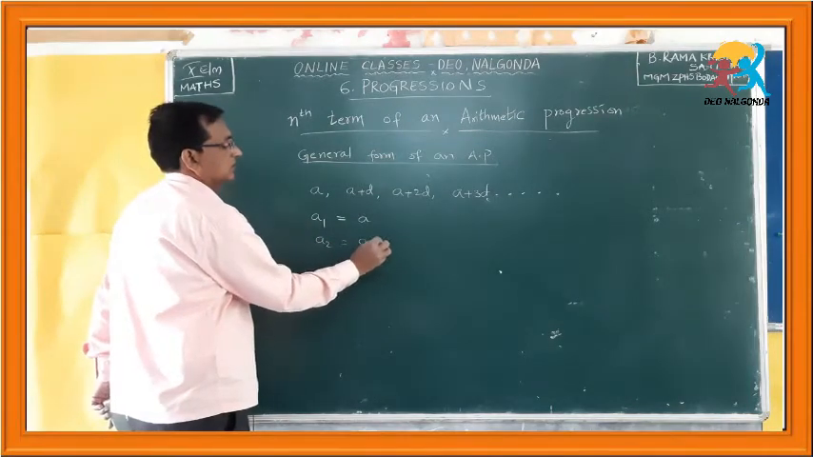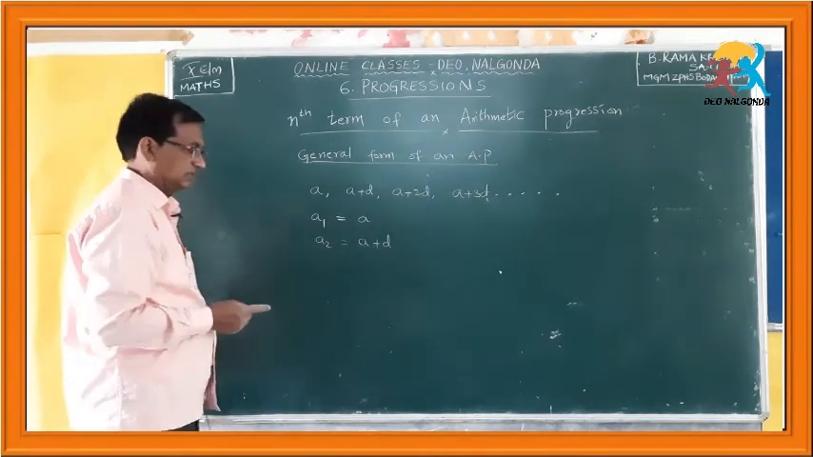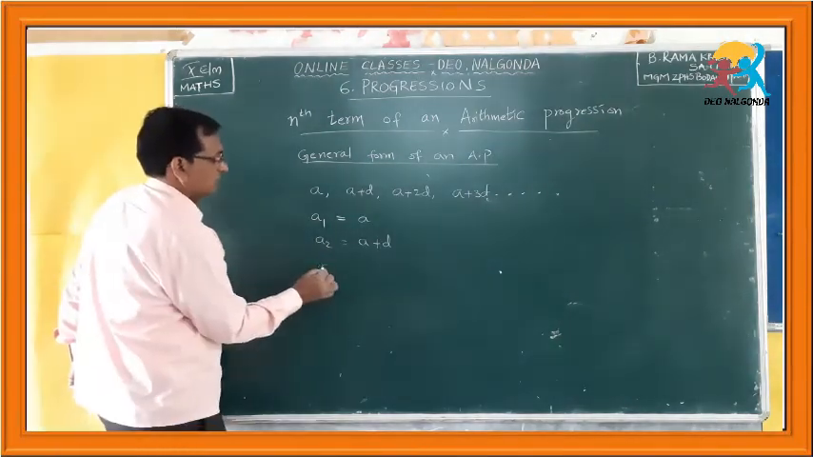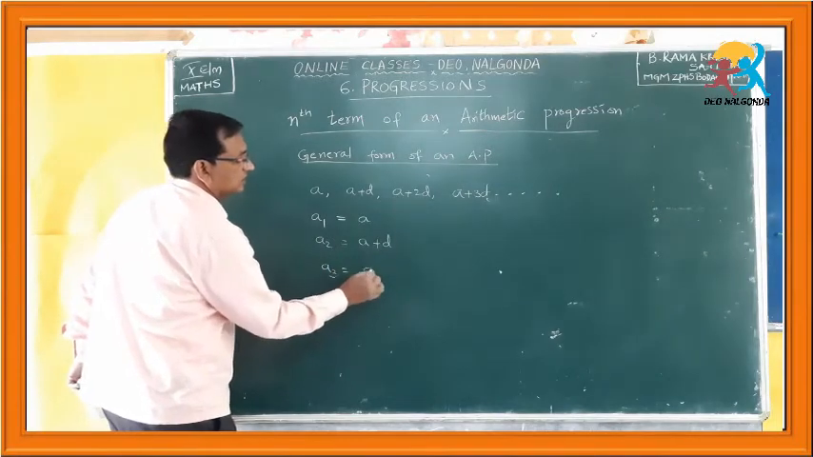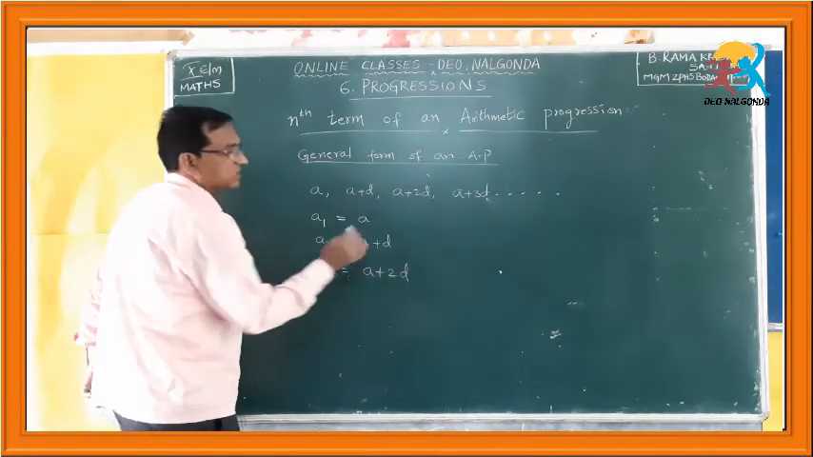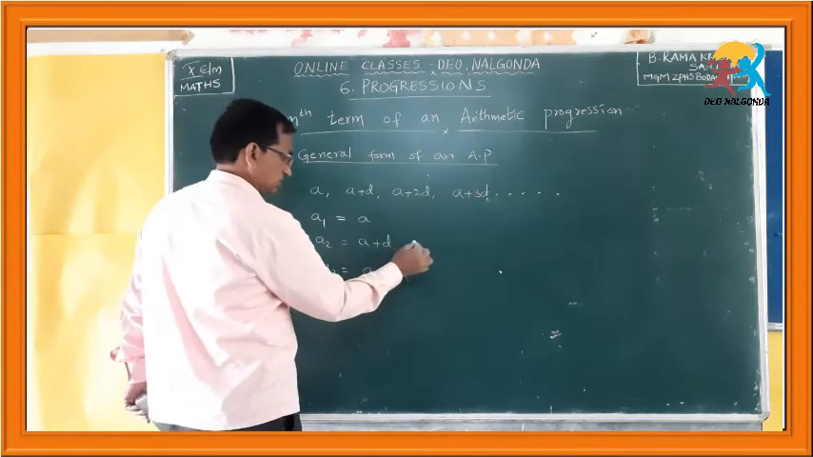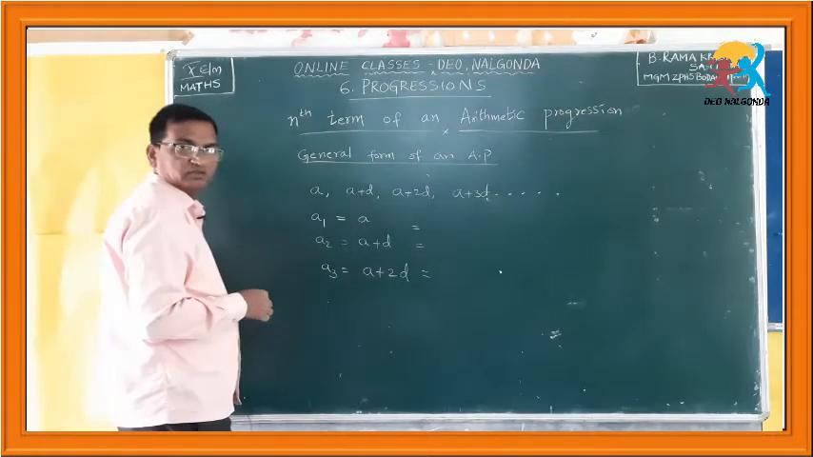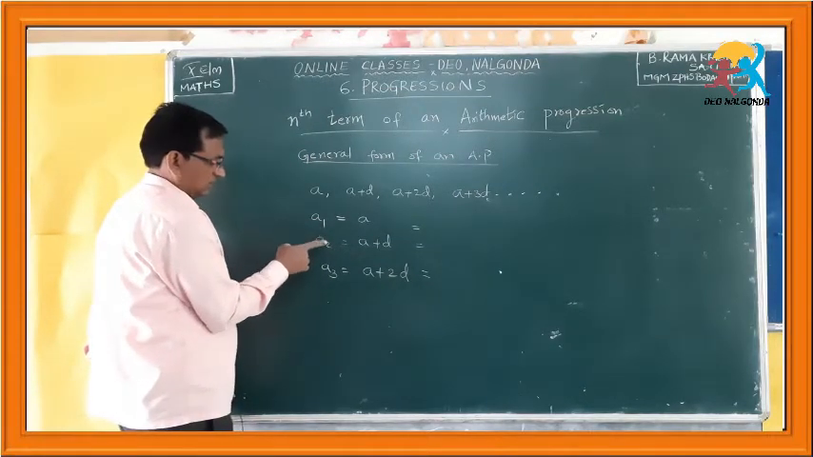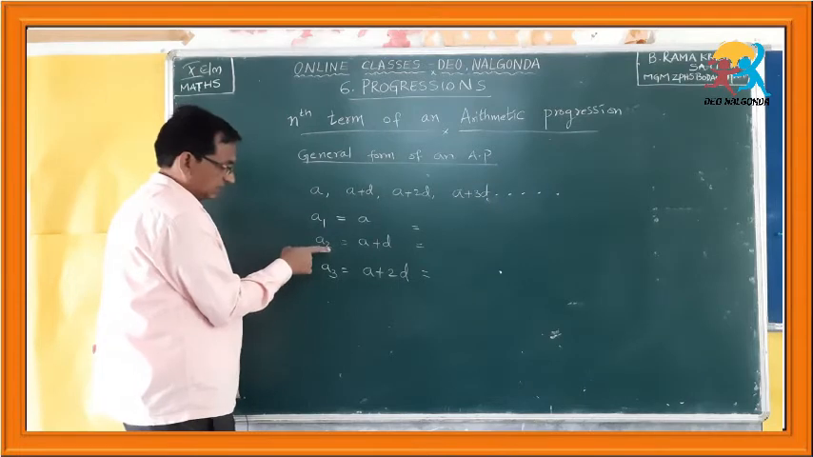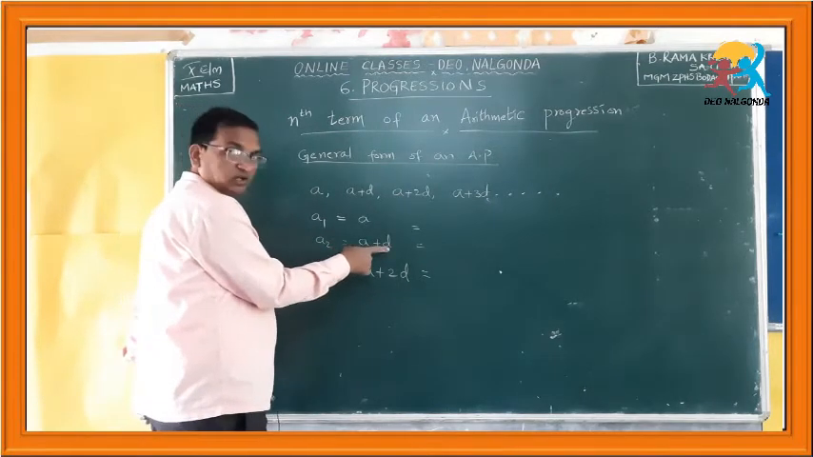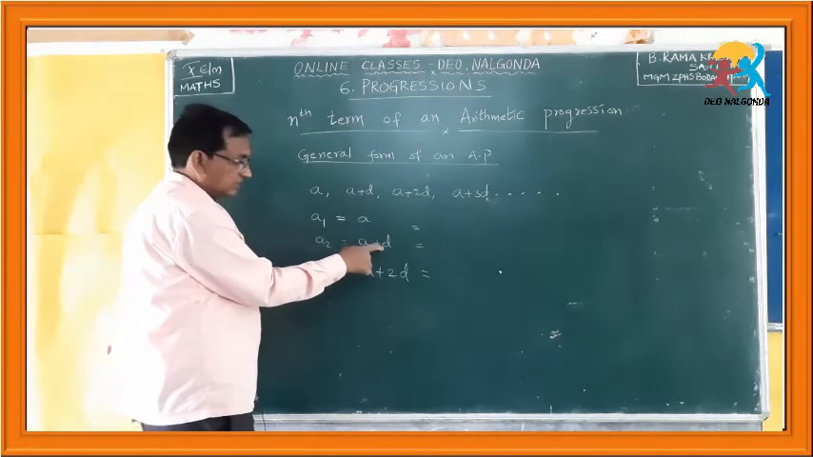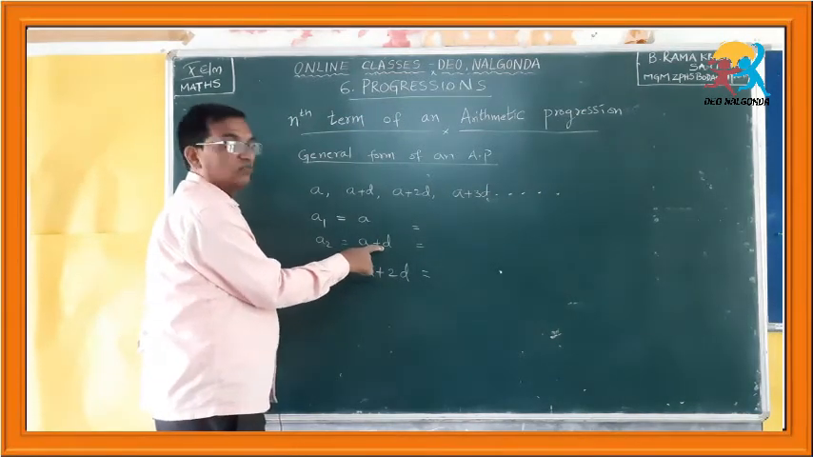And a2 is equal to what? a plus d. a2 is equal to a plus d. Now, a3 is equal to what? a plus 2d. Now, I am going to write these things in another way. You please observe. Here a2 is there, the second term. Here observe the coefficient of the common difference. There is no coefficient, meaning we have to understand that there is a coefficient 1.